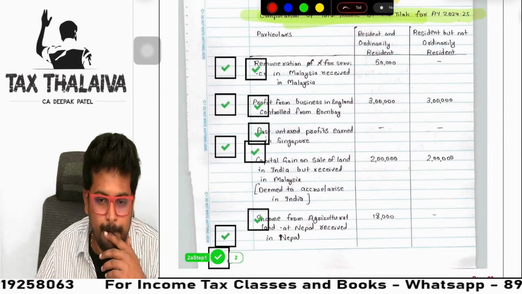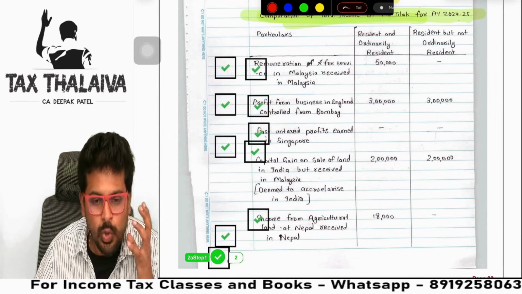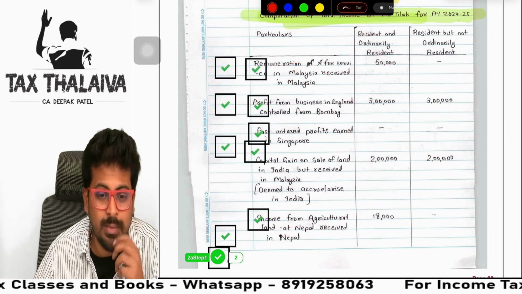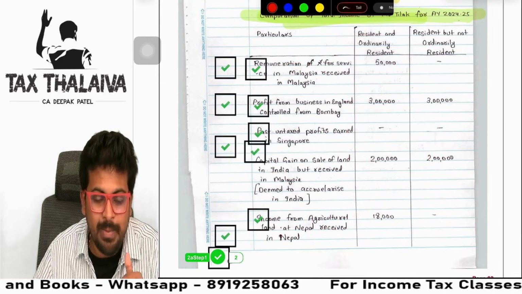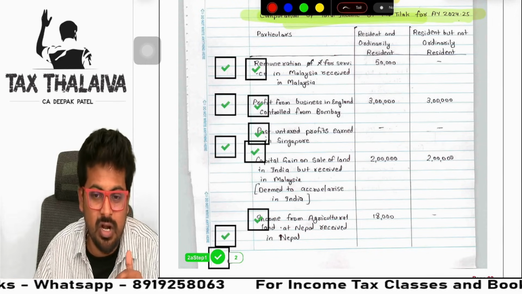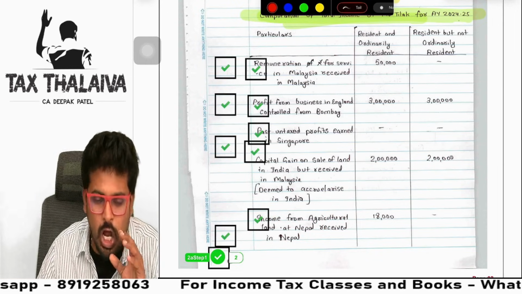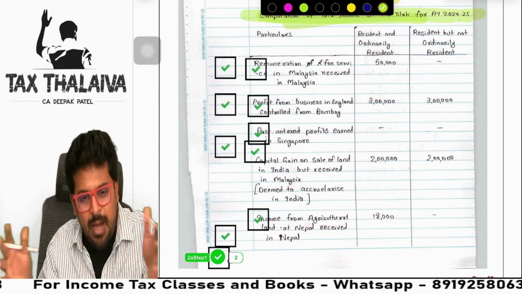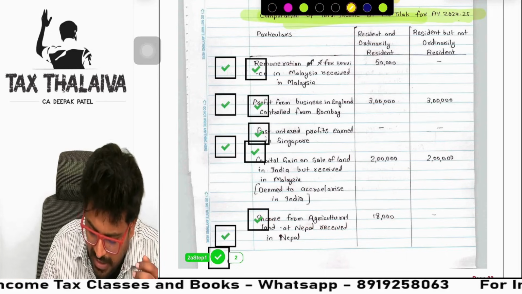Now I'll tell you one thing. In this question, which is about taxability by residential status of income, do you remember we solved some questions? If he's ROR, this income will be taxed or not. If he's a non-resident, this income will be taxed or not. This is the question. Sir, how would I present this? First of all, this is the presentation. Sir, shall I write notes? Elaborated, sir. You see here, I'll highlight the part.